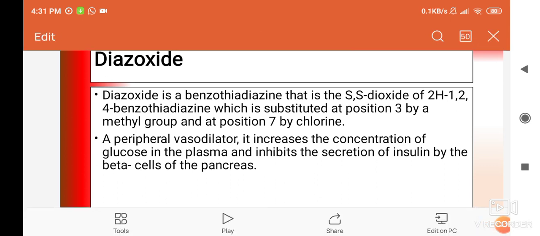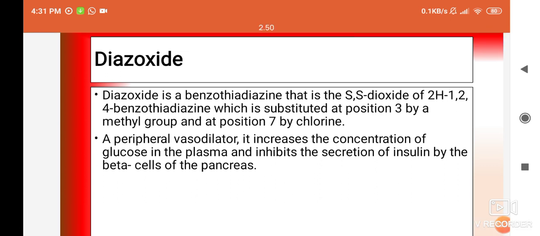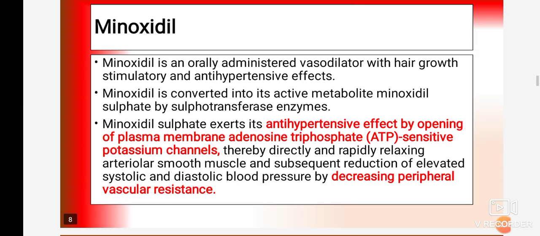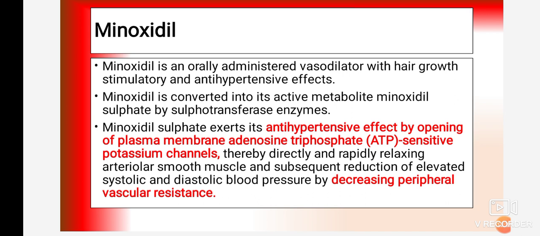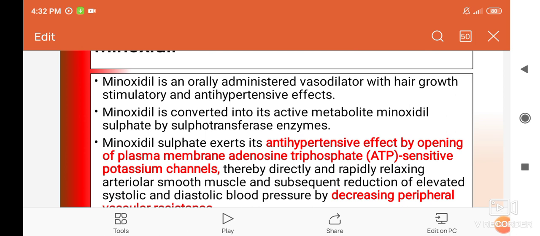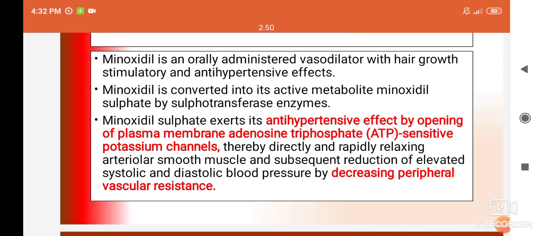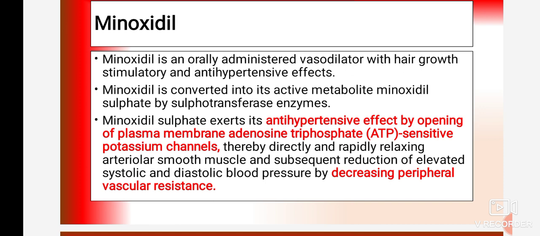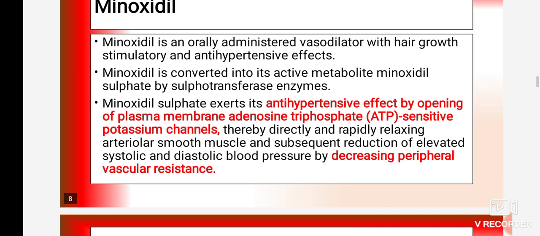So just now whatever we have discussed, the presence of specific groups, this is a very important point. The next drug is minoxidil. Minoxidil is an orally administered vasodilator. Vasodilator drugs are mainly prescribed to decrease the blood pressure. So minoxidil is an orally administered vasodilator which is used to decrease the blood pressure, and also as a hair growth stimulator. So one more action of minoxidil is that it is used as a hair growth stimulator, along with its antihypertensive effect.